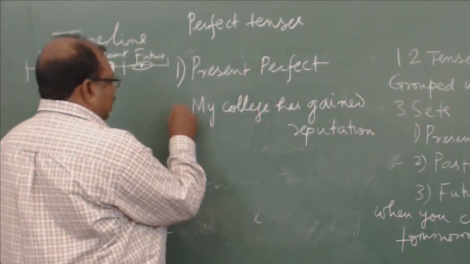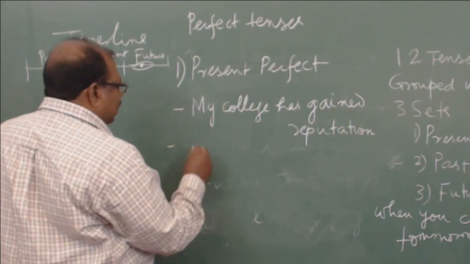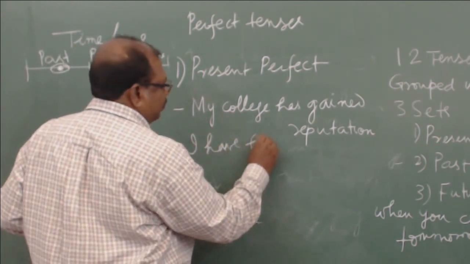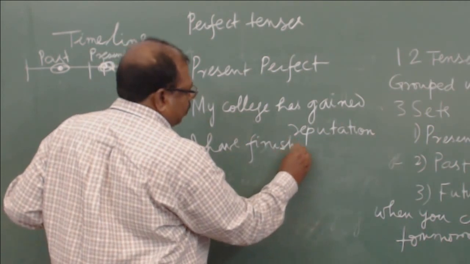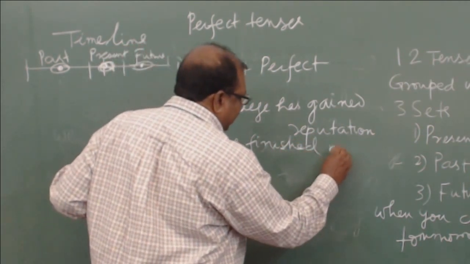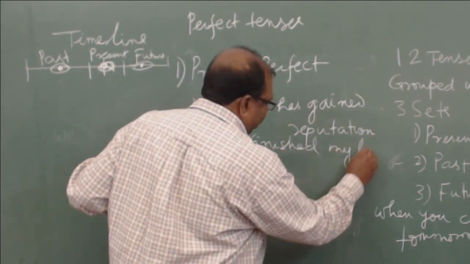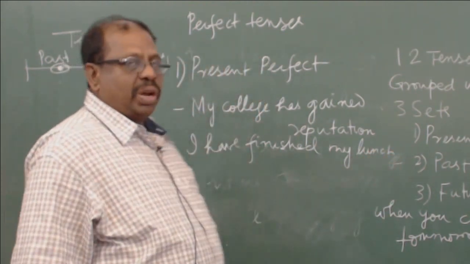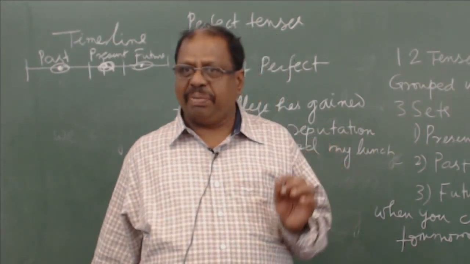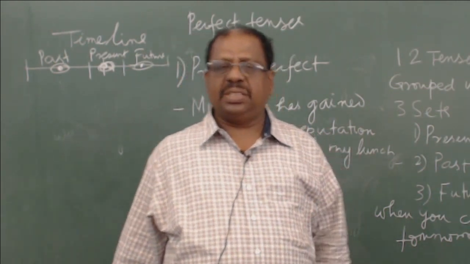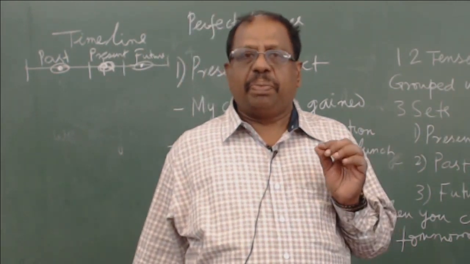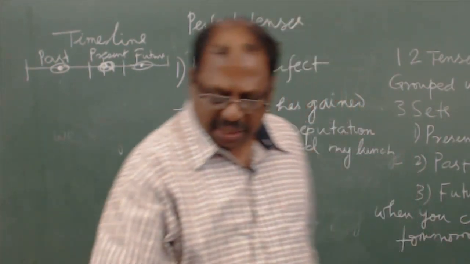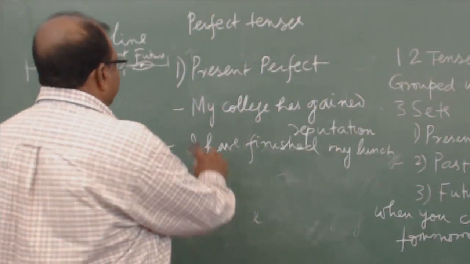Or, for example, I told you, I have finished my lunch, or I have finished reading the book. So all these are actions which have happened in the past, but you are not specifying any time frame in the past, and that is why it is called the present perfect tense. So now let us look at what is the past perfect.